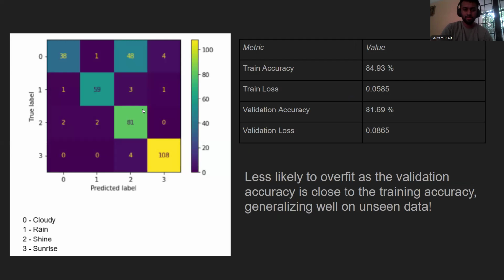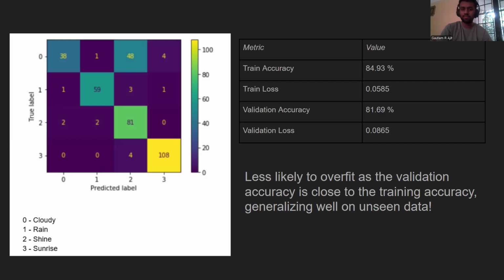This is the confusion matrix. There were four weather conditions: cloudy, rain, shine, and sunrise. The GAN was able to predict most of them correctly. As you can see, the true values are on the diagonal. There were some cases where the actual weather was cloudy and the GAN classified it as shine. But apart from this misclassification, most of the values are accurate.